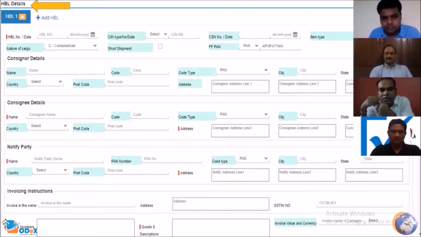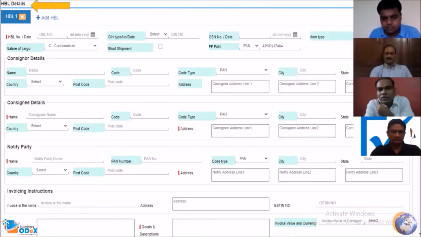Now, if you can see on the bottom right of the screen, we have kept the invoice value and currency option to enter. We have given all the fields as you can see; the light green color fields are also available over here. These are certain fields as per the SCMTR regulation. So we have given you the provision to enter all the data on the single screen itself.